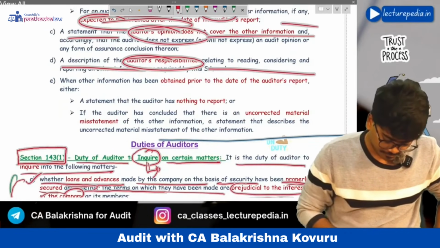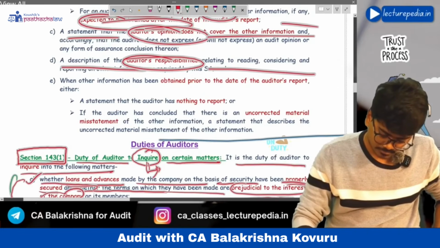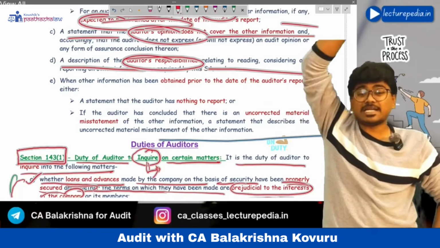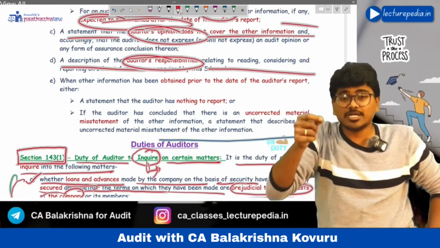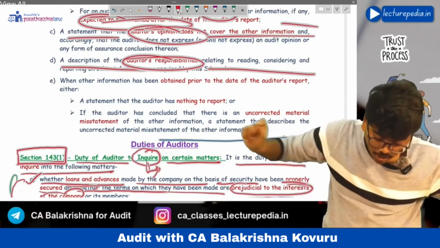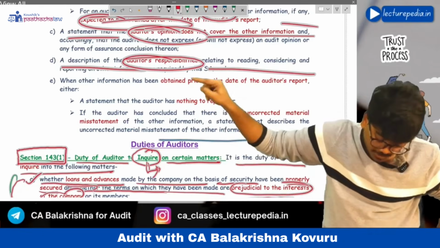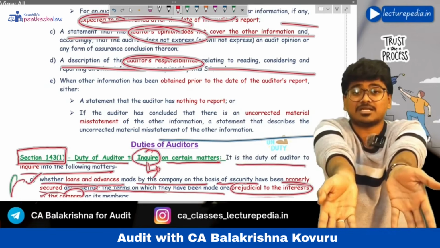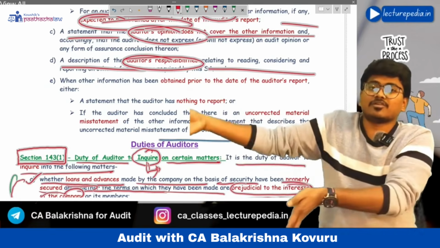Next, when other information has been obtained prior to the date of the auditor's report, then you need to include a statement that the auditor has nothing to report, or if he has found any misstatement, then he needs to include that misstatement in the other information paragraph.